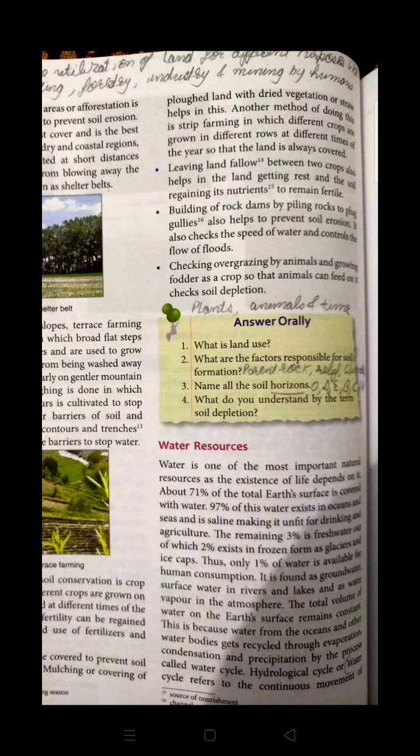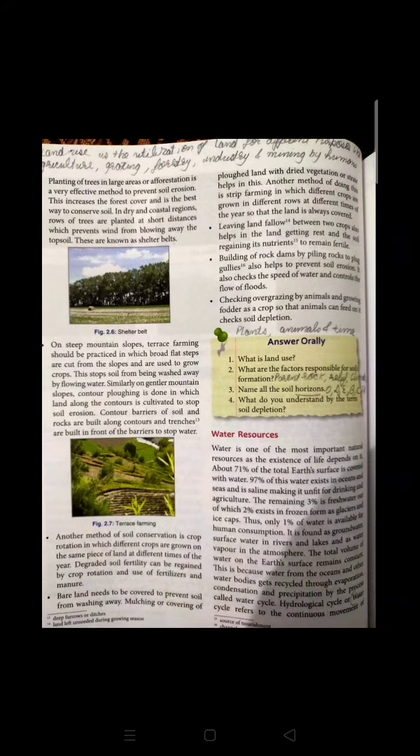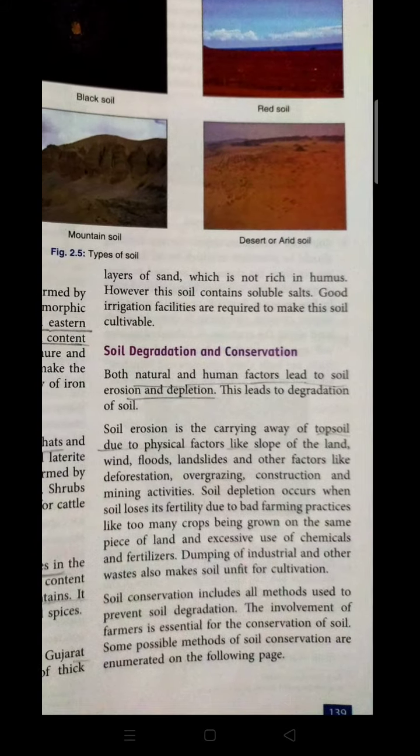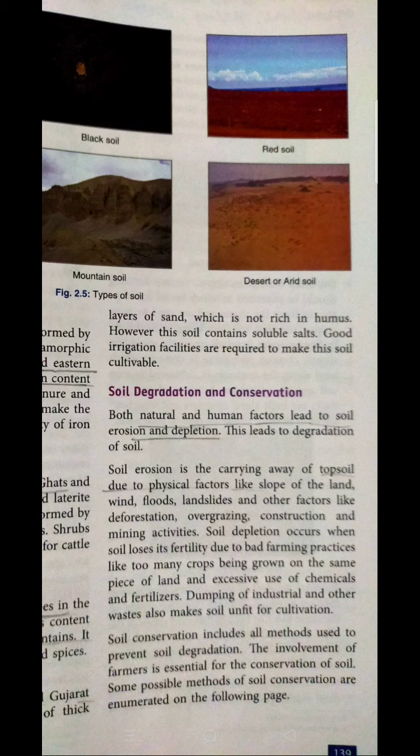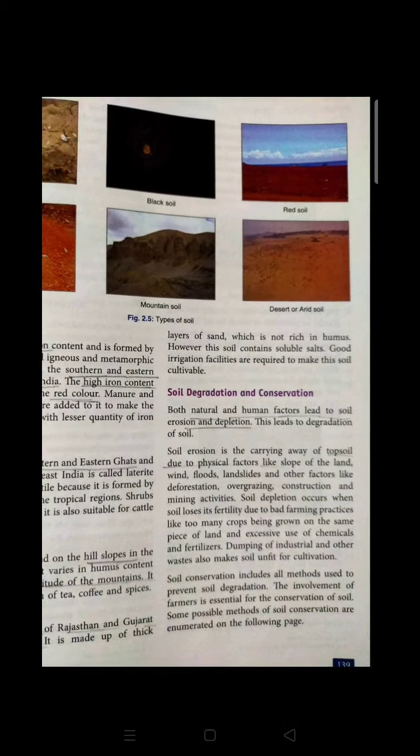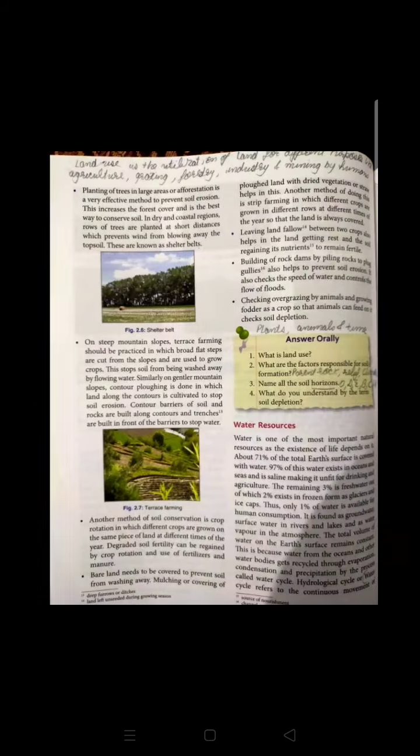What do you understand by the term soil depletion? What is the meaning of soil depletion? We already discussed that. Soil depletion occurs when the soil loses its fertility due to bad farming practices, like too many crops being grown on the same piece of land and excessive use of chemicals and fertilizers. This is what represents soil depletion.